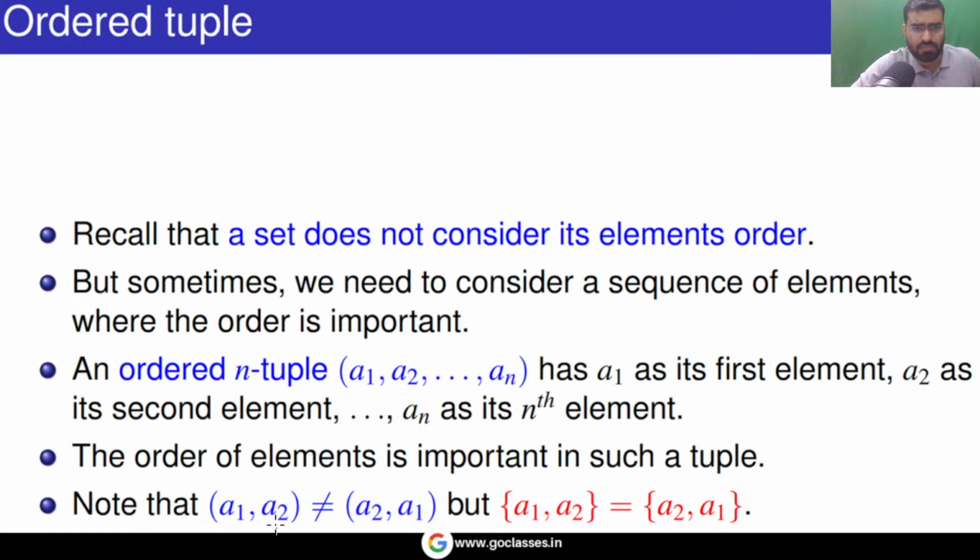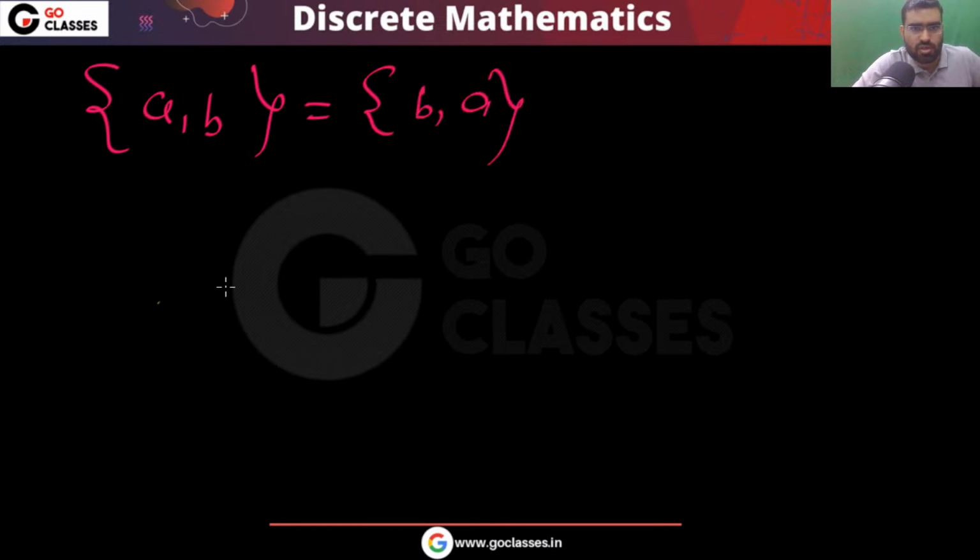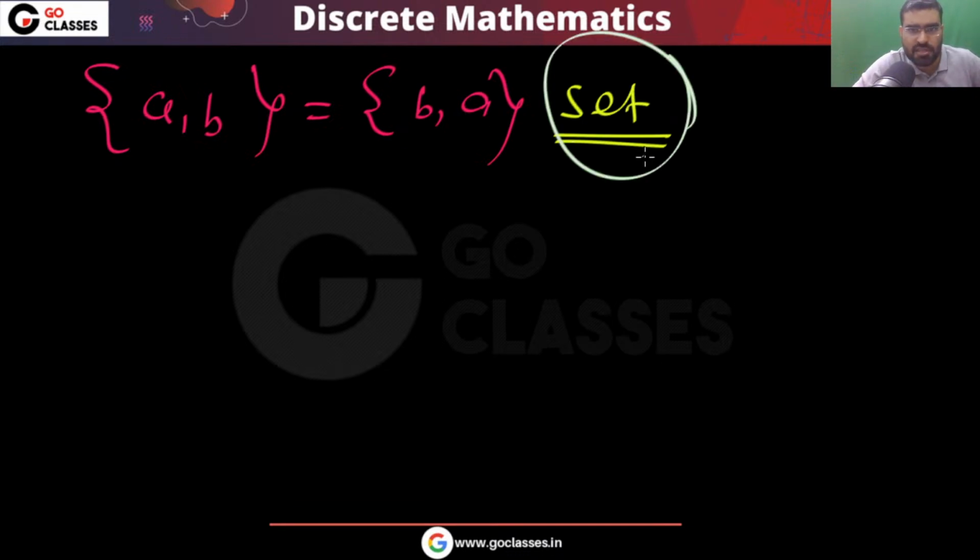Now let's move on. The last topic. You can notice that we represent a set like this, and order does not matter. A set is a collection of unordered elements. A set is a structure in which order does not matter and also repetition does not matter.